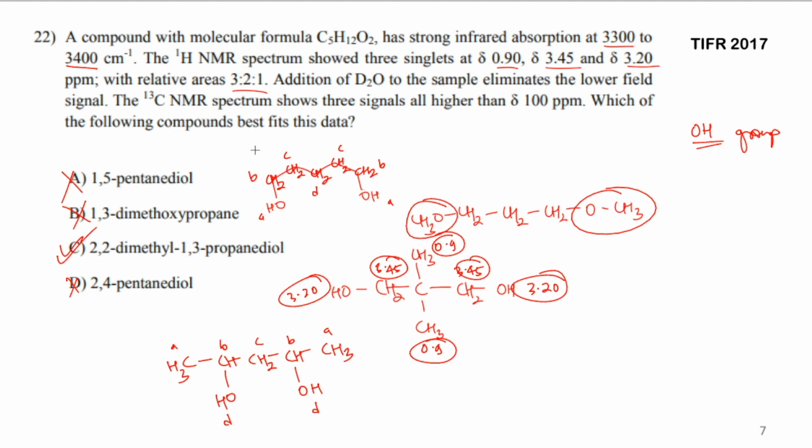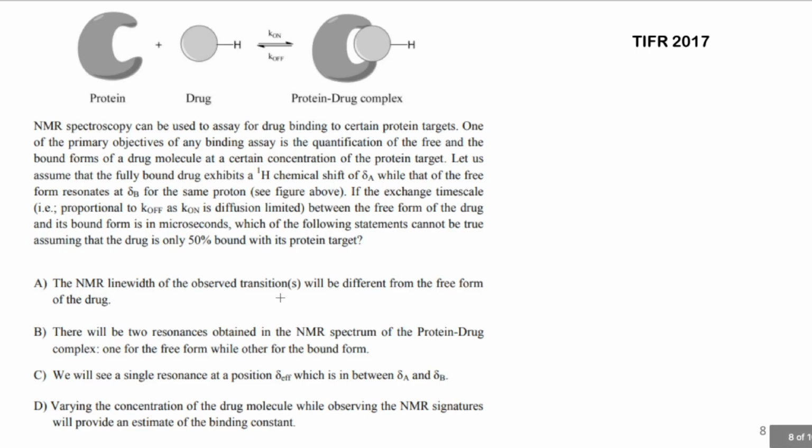Since carbon 13 NMR is also giving you 3 peaks, that means 3 types of carbon. So yes, we have that. Everything is satisfied with option C, and that makes this the correct option for this particular question. I hope you understood. Let's go to the next one.